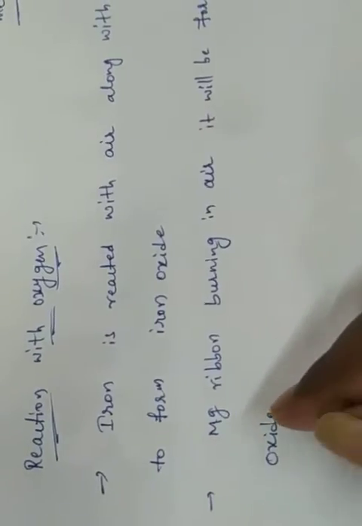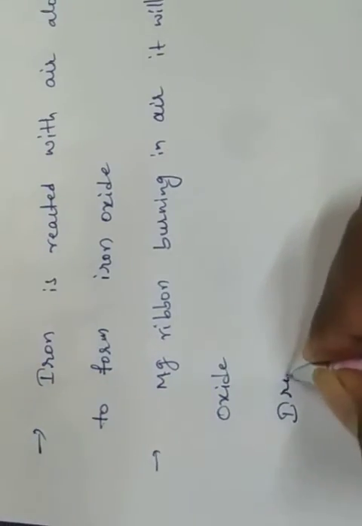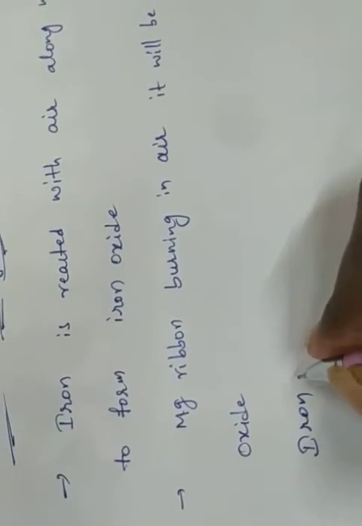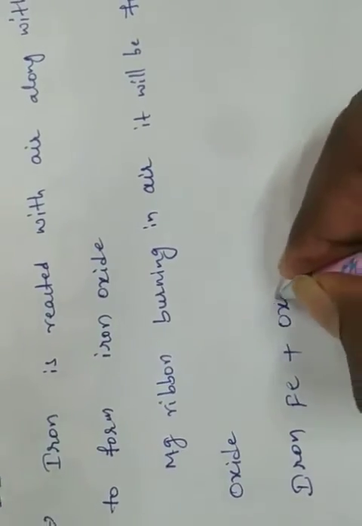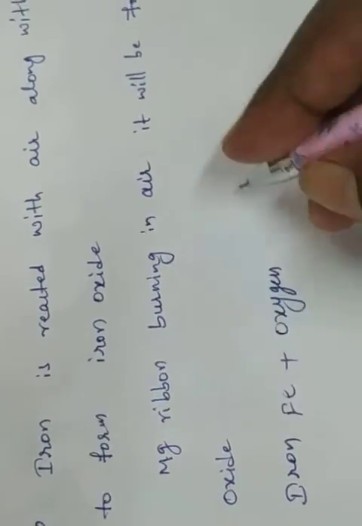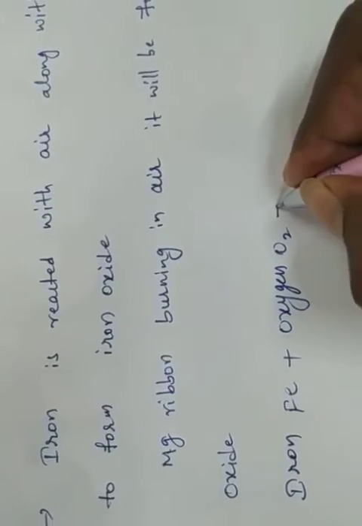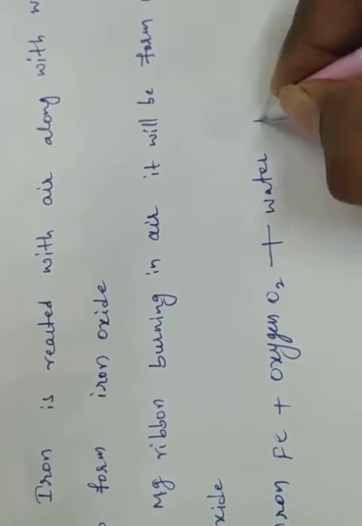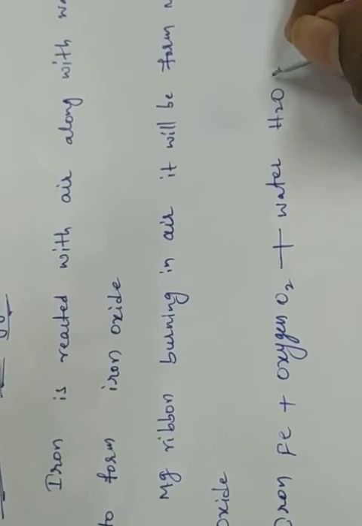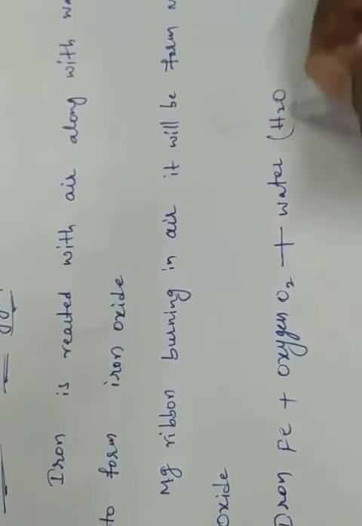So we have to write the reactions. When iron, formula Fe, is reacted with oxygen, formula O2, plus water, what is the water formula? H2O. Then what is the product?